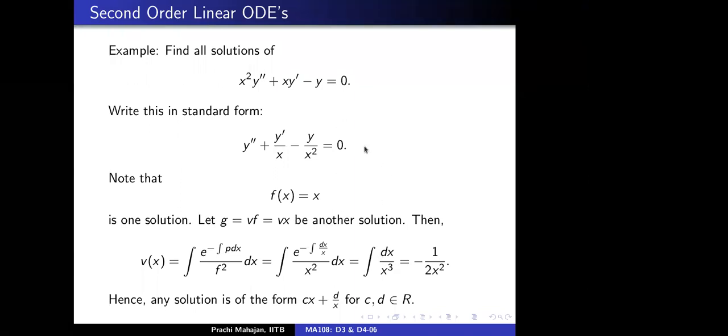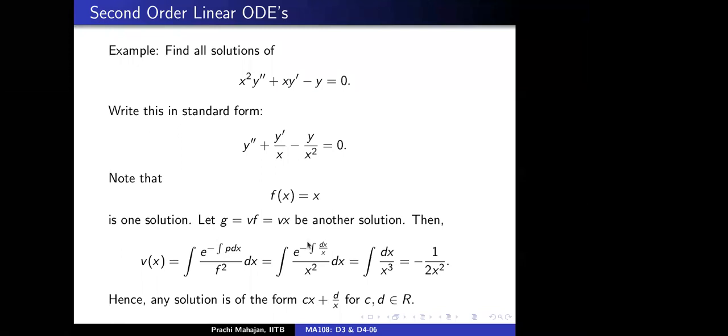Here, if we first plugged in f of x equal to x and found the corresponding v, and then if we plug in the solution, which is cx plus d by x, in the first equation, how are we sure that we will not find another v?